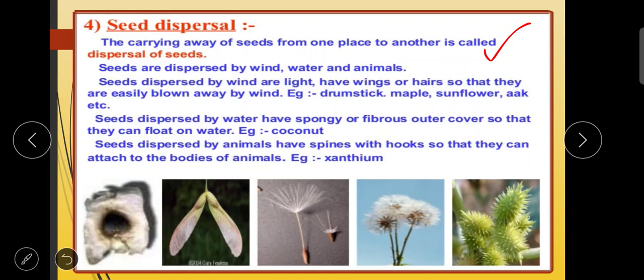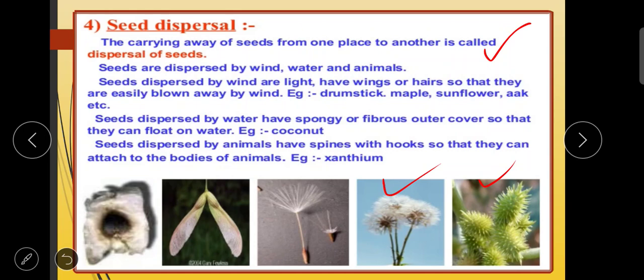Seeds dispersed by wind are light in weight, they have wings or hair so that they are easily blown away by wind. For example, drumstick, maple, sunflower. And seeds dispersed by water have a spongy or fibrous outer cover so that they can float on water. For example, coconut seed. And seeds dispersed by animals have spines with hooks so that they can attach to the bodies of animals.